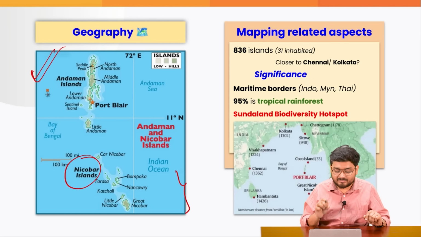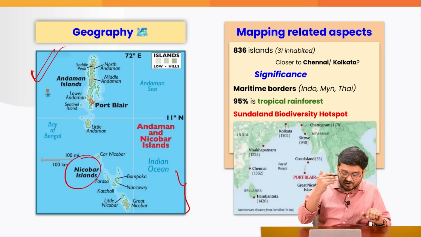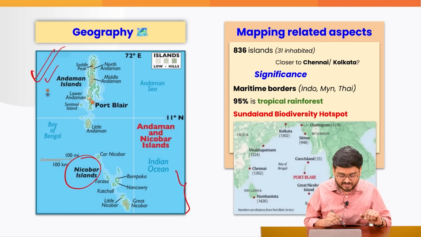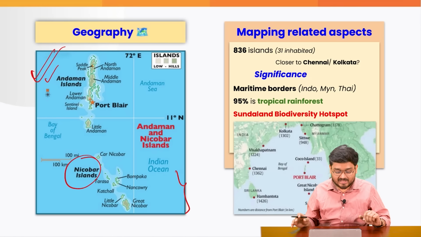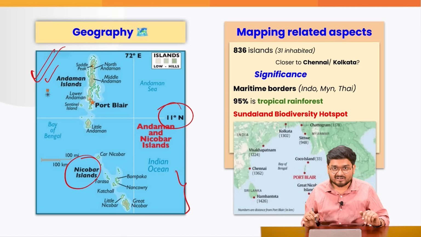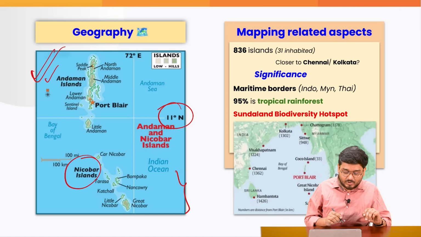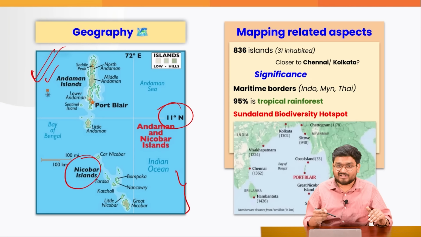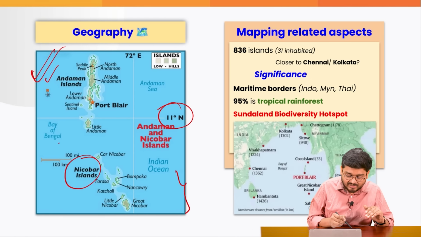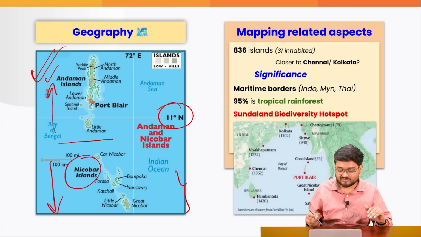Firstly, for your mapping purposes, it is very important to understand the location of the Andaman Islands and the Nicobar Islands, right? Also, if you understand, these two are roughly separated by a channel at 10 degrees. Now, can anyone in the comments let me know which channel is actually separating effectively the Andaman Islands and the Nicobar Islands?